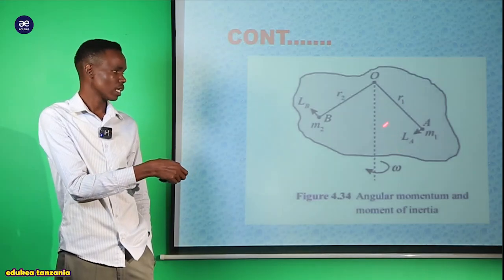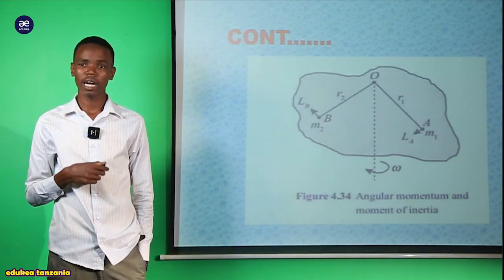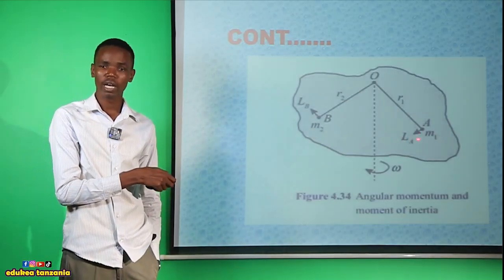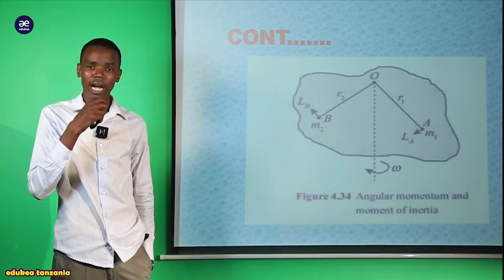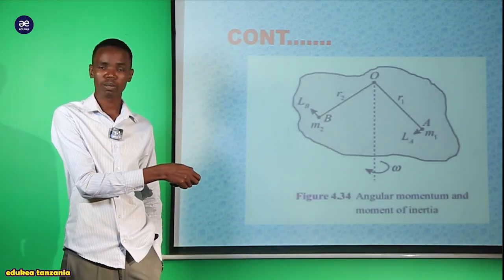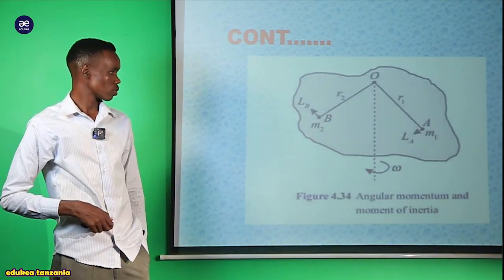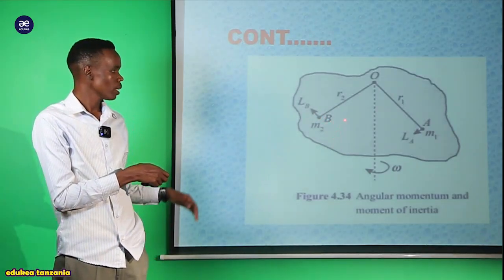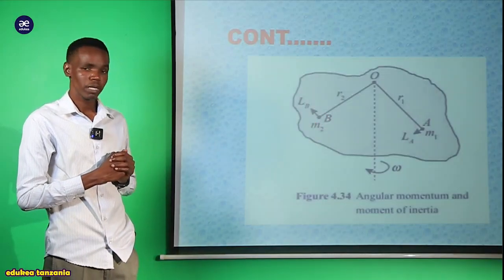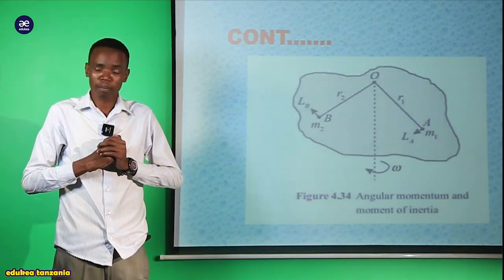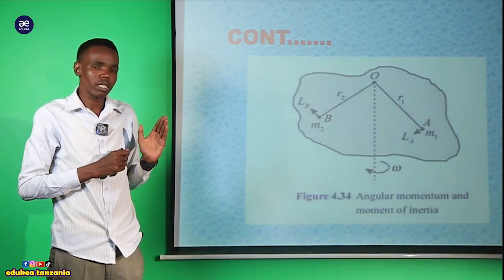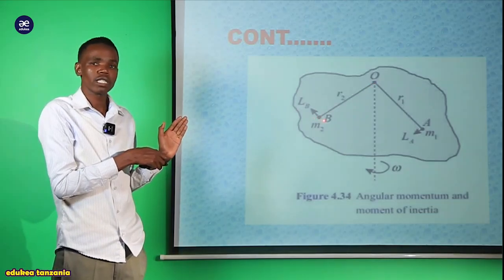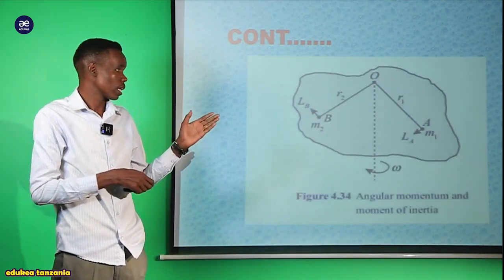But this particle A here, my dear students, has the mass m1. So the particle involves the mass m1 together with the angular momentum which we call the angular momentum of the particle A, L with respect to A. So let us come back to this point B. At the point B here is the particle B, located at a distance from the center with the radius R2.